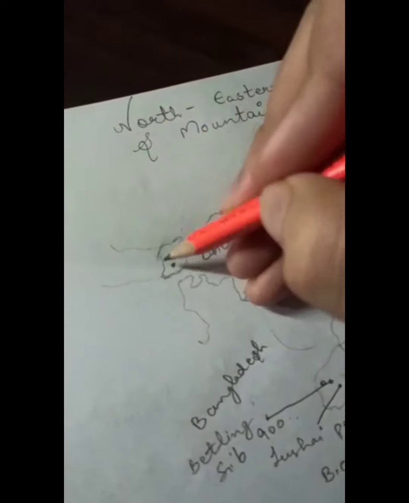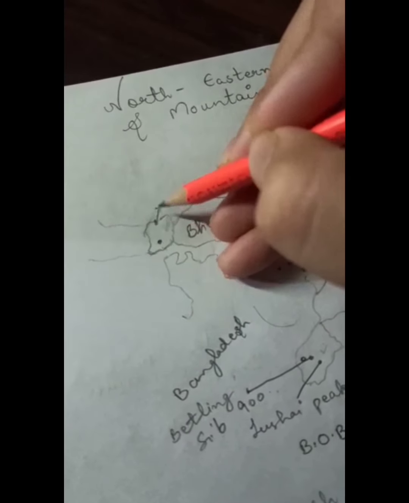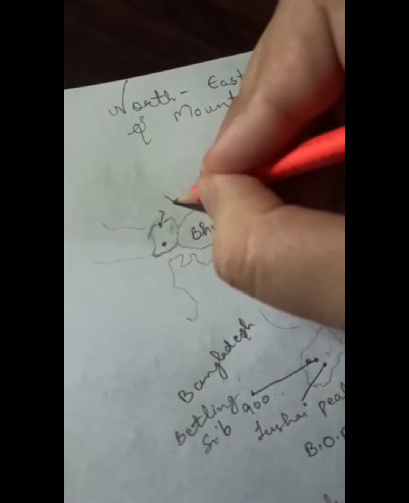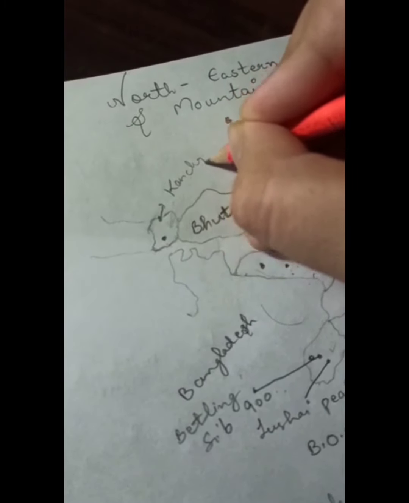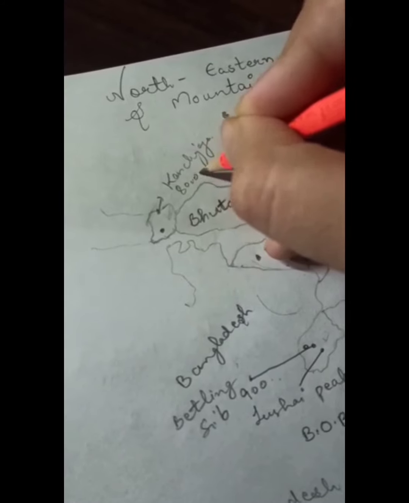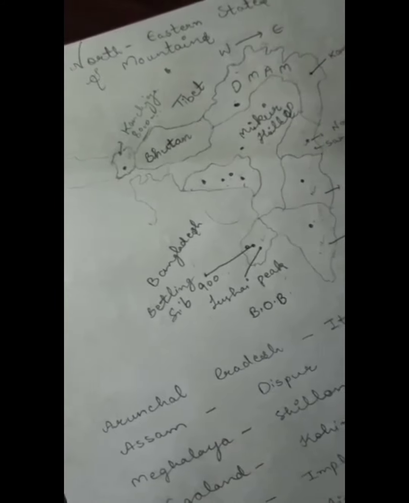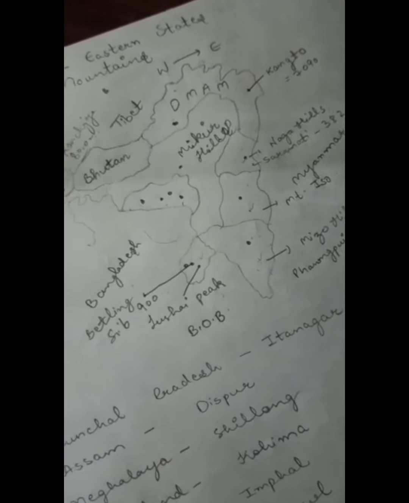And I have already told you about this in my previous video, that here it is going to be our Kanchenjunga, which is also around 8,000 something meter height. Okay, now with this our northeastern states are summed up.